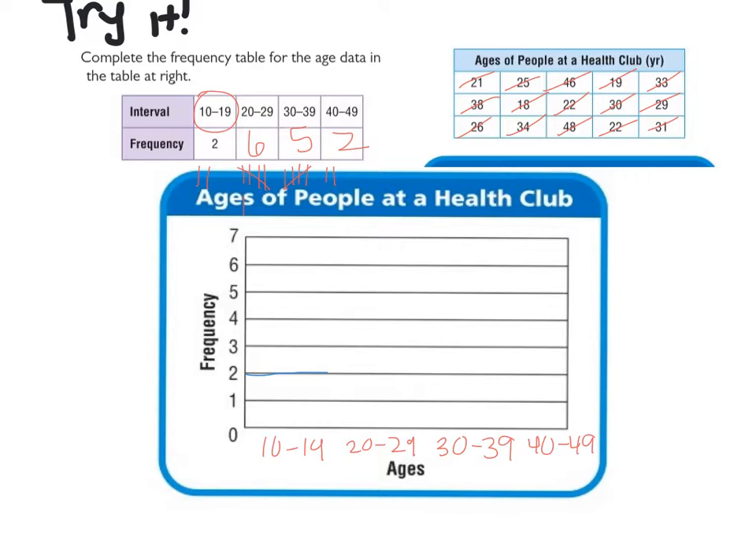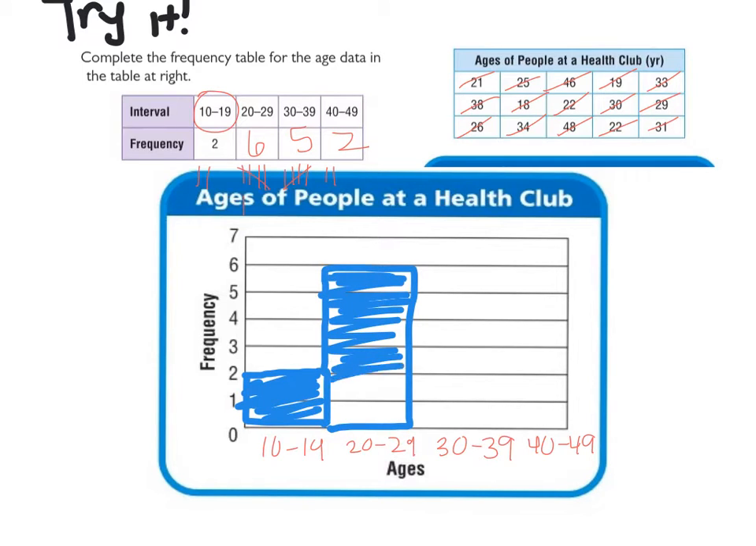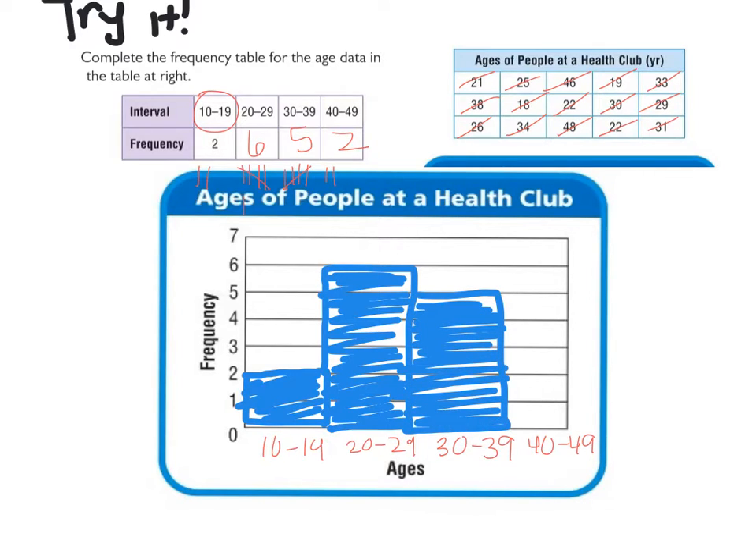Okay. So, 2. Remember, they're going to be right close together. I'm going to fill these in. And then 20 to 29 should be 6. And you can do different colors if you want to. You do not have to, though. And we have 5. Remember, they're close together because the histogram doesn't have any gaps. 40 to 49 is 2.